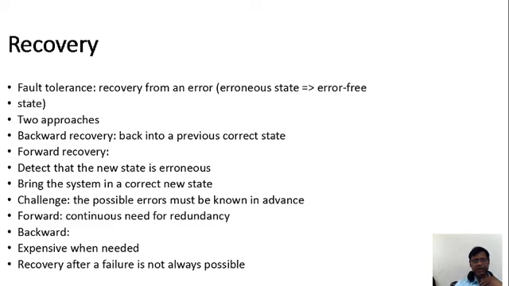The challenge is that the possible errors must be known in advance. Whenever fault tolerance comes into play, the possible errors that may occur in different areas must be known in advance. Forward and backward recovery are also expensive when needed.